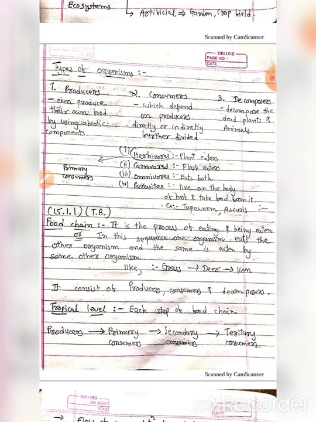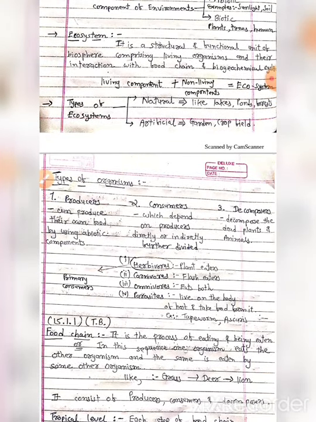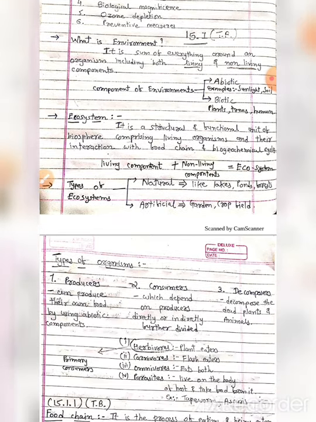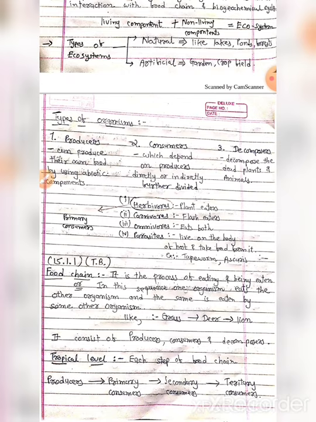I prepared these notes according to the fundamental things I liked in the book, and I am explaining them to you. I write with the help of pencil, as you saw on the screen, that 15.1.1 TB means textbook. This is the textbook topic number from which I created these notes. And see here 15.1, again TB means textbook. So according to the textbook I make notes as simple as possible and try to explain each and everything. Okay.